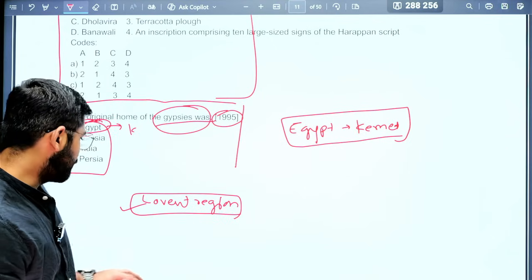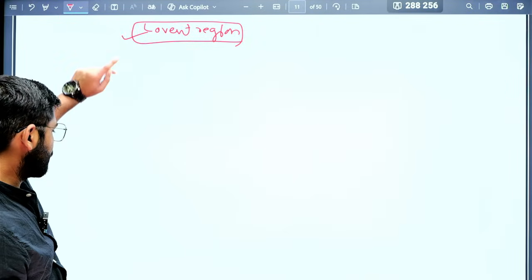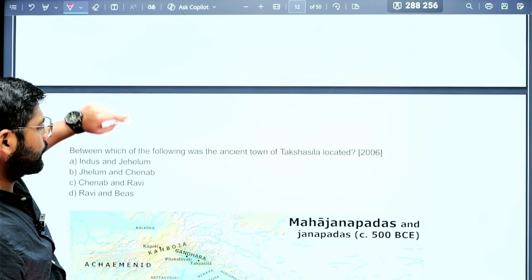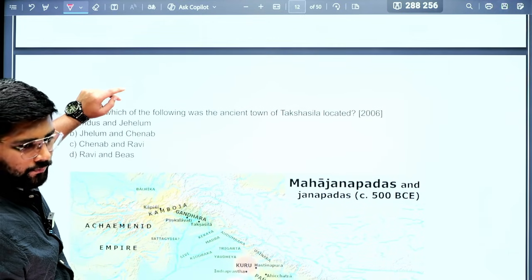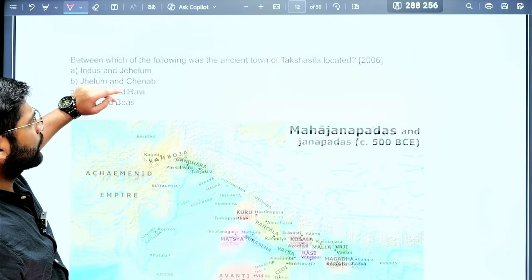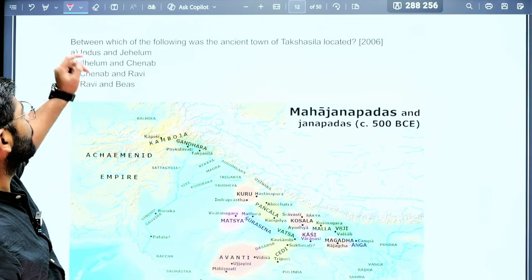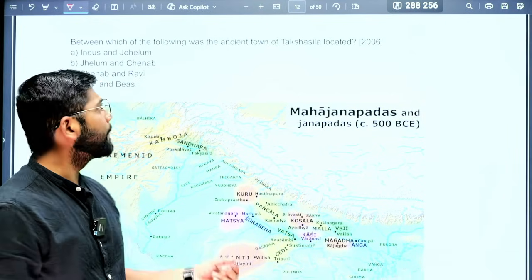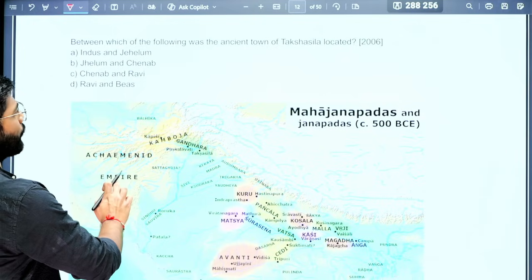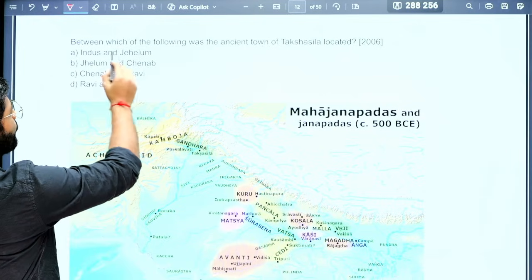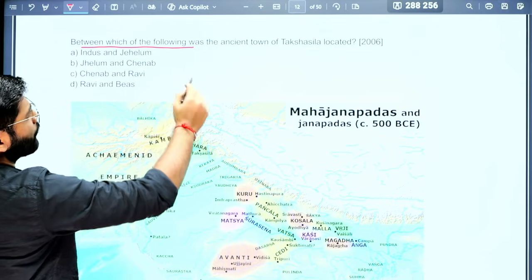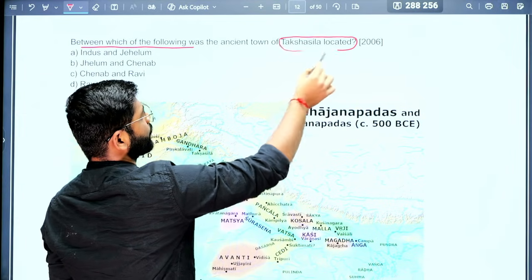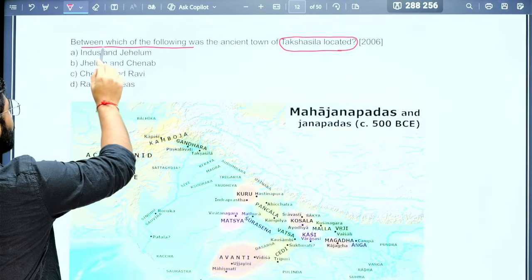Okay, so the next topic that we will cover now is another important aspect: the Mahajanapadas and the Janapadas. If you see this particular question, they asked in 2006, between which of the following rivers was the ancient town Takshila located? They are asking in which two rivers Takshila was located.